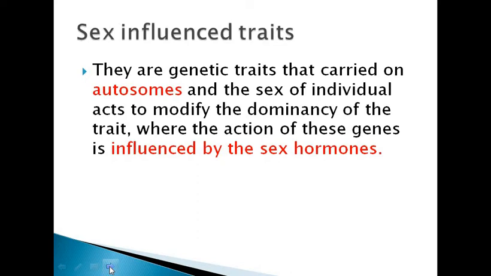As we know, in male and female, the sex hormones are completely different. We have 2 sex hormones in female, which are estrogen and progesterone, and in male, the sex hormone is testosterone. So the sex of the individual will modify the dominance of this trait. I mean, some of these traits will be dominant in male, and the same trait will react as recessive in female, and we will discuss this today in detail.